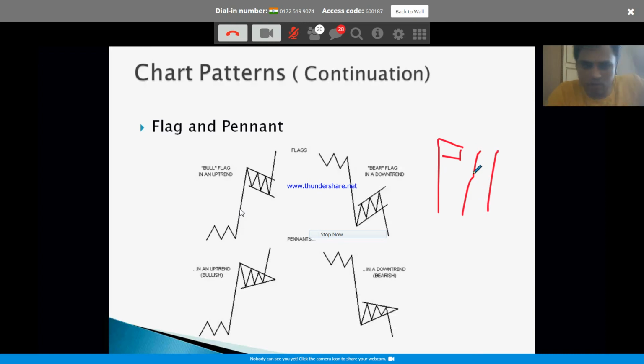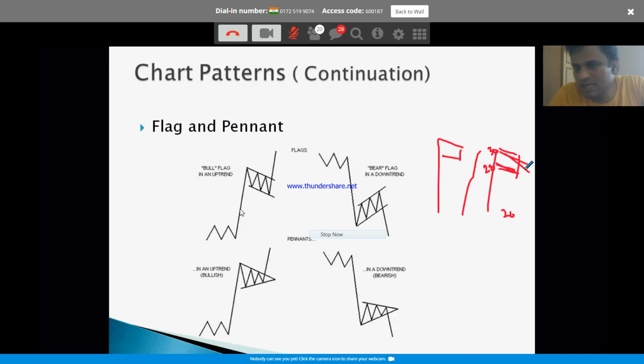Don't exactly look for is it straight or slant, how slant it is. It doesn't matter. You try to understand what is happening in the price. So it is moving up. After moving up, it is consolidating on the higher side. Let's say, for example, this is 20. It moved all the way to 30. Now it is not coming back all the way down. It is staying. Let's say this is 28. So it is staying between 28 and 30, consolidating for some time.